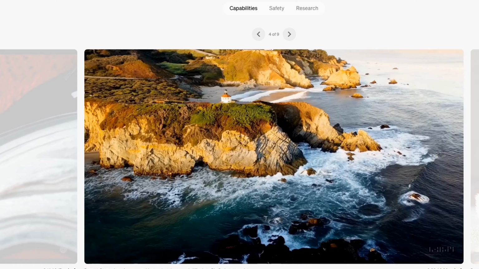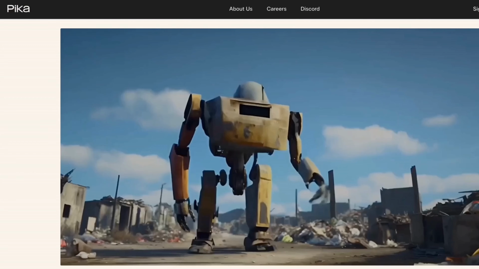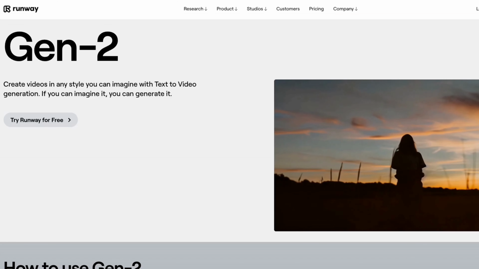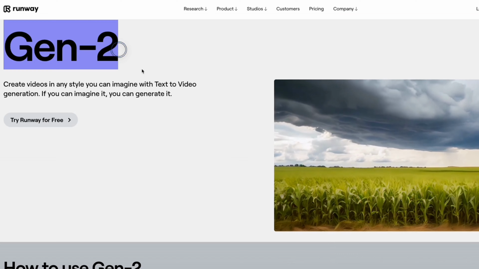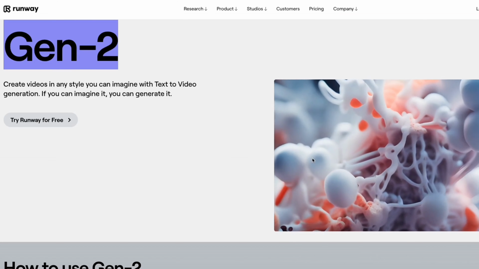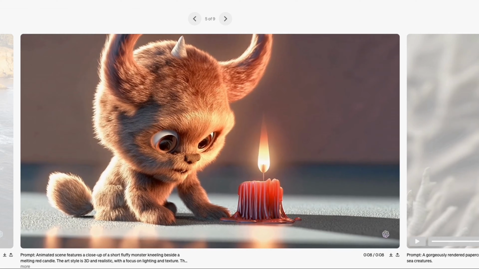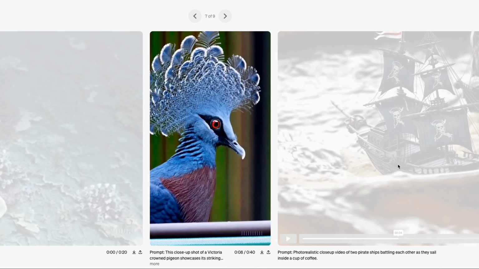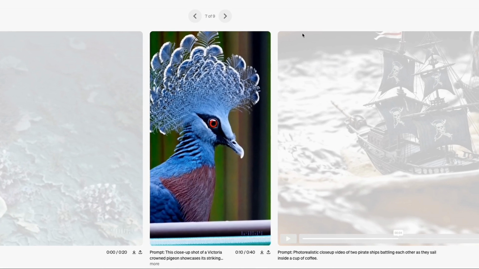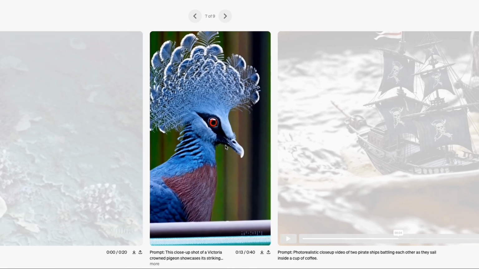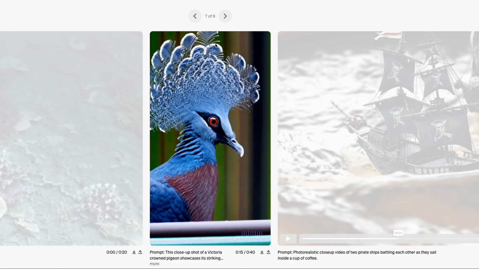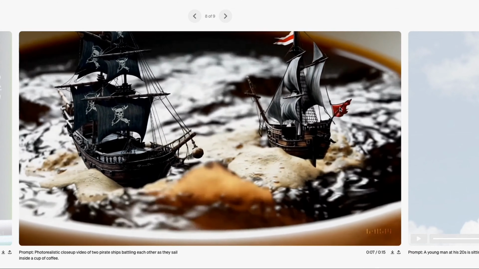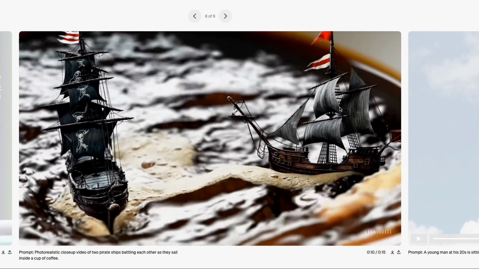OpenAI is not the first company to create videos from text. For example, there is Pika Labs, which is free to use. Then there is Gen 2 from Runway ML, and both of them are amazing products. However, OpenAI took text to video generation to a whole new level. The details that you get in these videos are absolutely amazing, and they are extremely coherent. And a plus point is that you can create videos up to 1 minute long. Most of the other offerings can create only a few seconds of video.